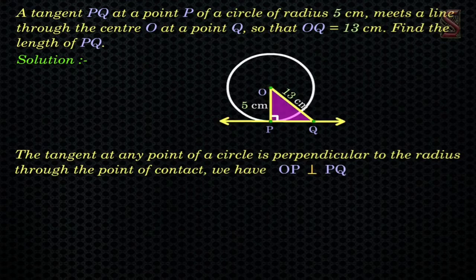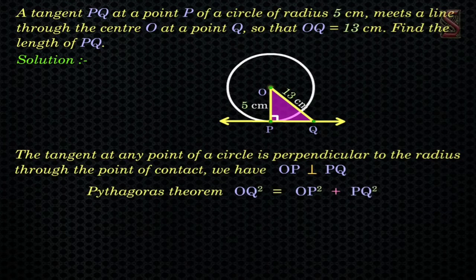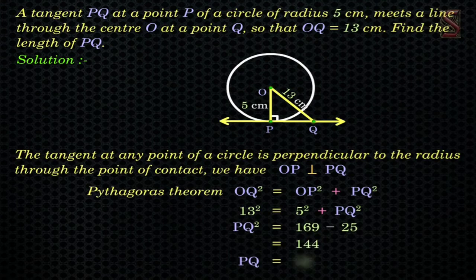Now, in the right triangle OPQ, we apply Pythagoras theorem. So we get OQ squared equals OP squared plus PQ squared. Given that OQ equals 13 centimeters and OP equals 5 centimeters, substituting the values, we get 13 squared equals 5 squared plus PQ squared. Solving, we get PQ equals 12 centimeters.